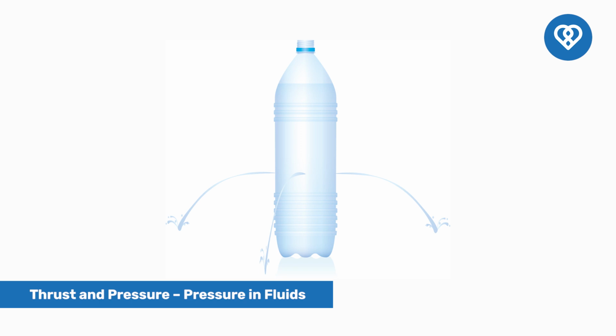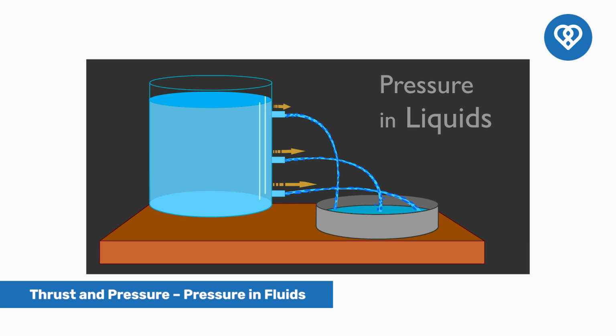If you take bottles of larger and smaller cross sections, but cut holes at the same heights, you will notice that there is no difference between the strengths of streams coming out. This implies that the pressure exerted by liquid is independent of the size of the container, but depends only on the height or the depth of the liquid.